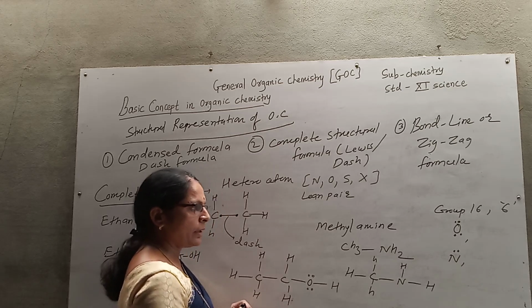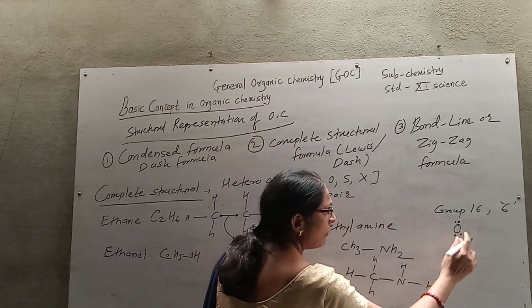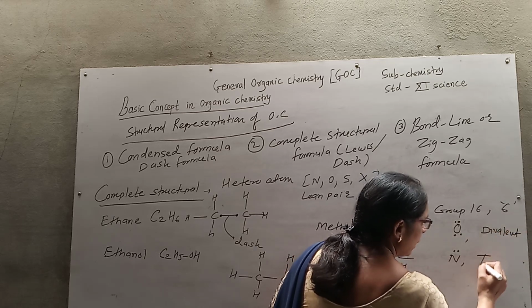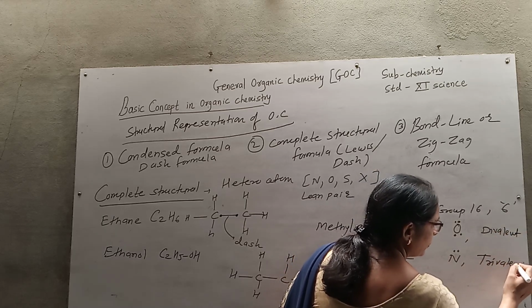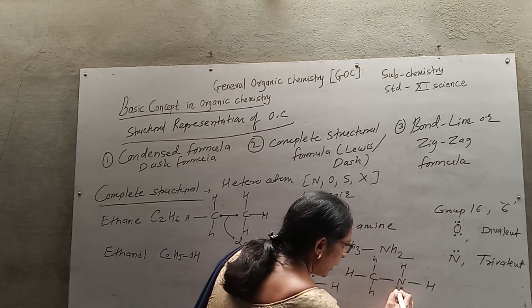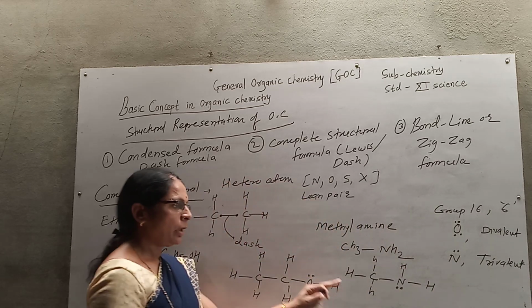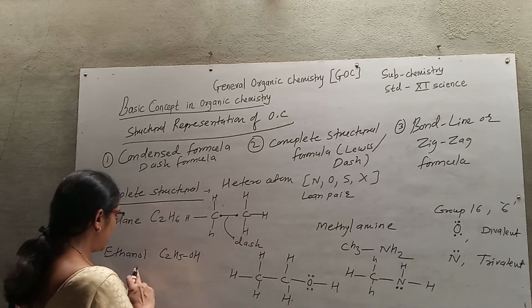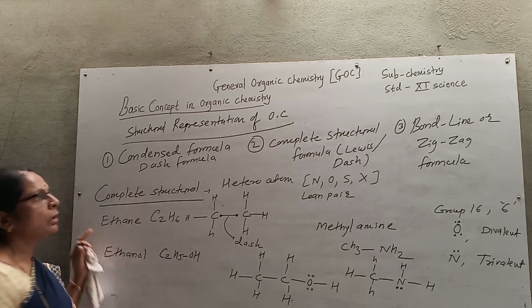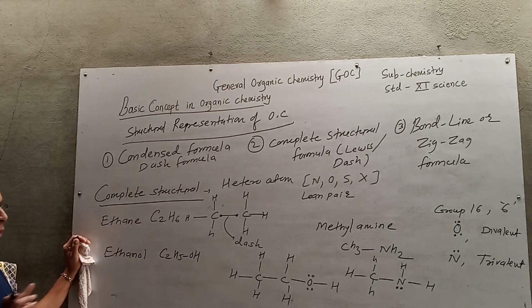Oxygen is divalent and nitrogen is trivalent. The lone pair of electrons on nitrogen may or may not be represented like this. So I can write the formula of ethanol this way, or that way. This is the complete structural formula of organic compounds.